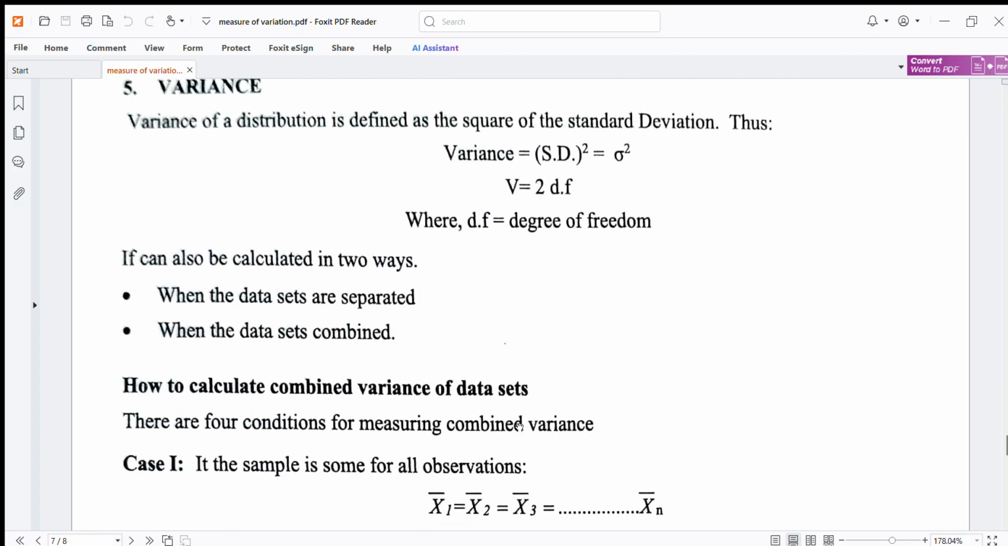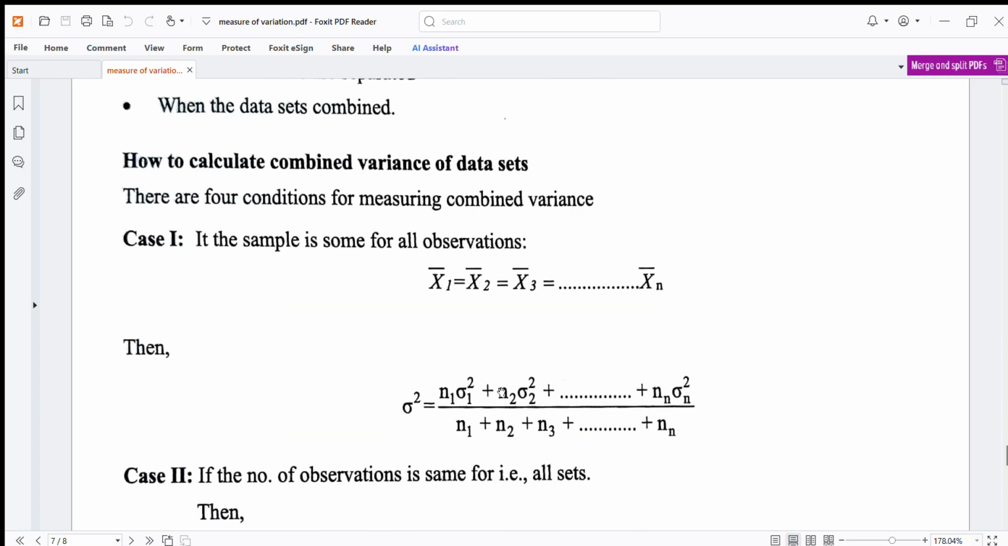Variance. Variance of a distribution is defined as the square of the standard deviation. Thus, variance is SD का whole square. Variance is equal to sigma square. Variance is equal to sum of squares upon DF, where DF is equal to degrees of freedom. It can also be calculated in two ways: when the data sets are separated, and when the data sets are combined.